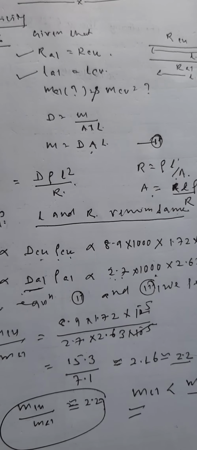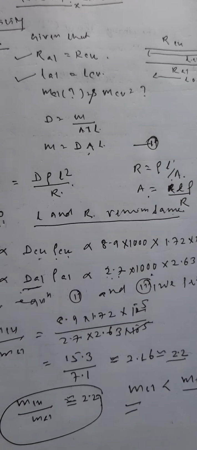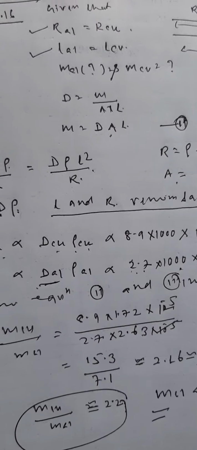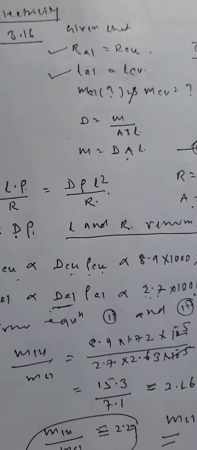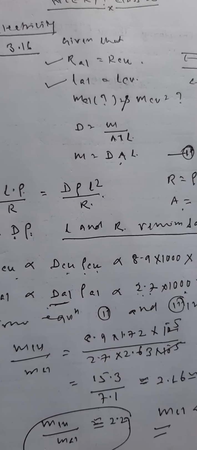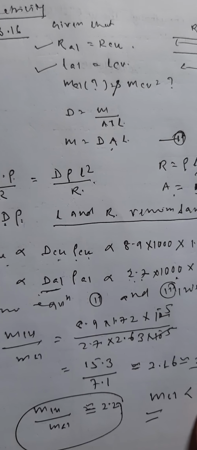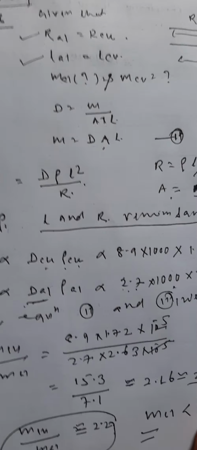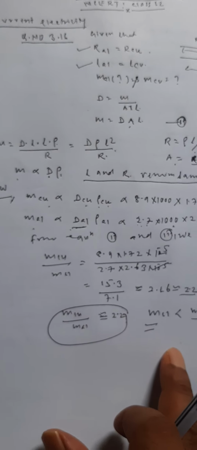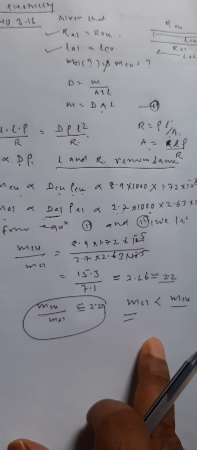Hence, this explains why aluminum wire is preferred: due to the lighter mass for the same length and the same resistance, aluminum wire is taken as the preference for overhead power cables. So in power cables we use it. Very interesting question.